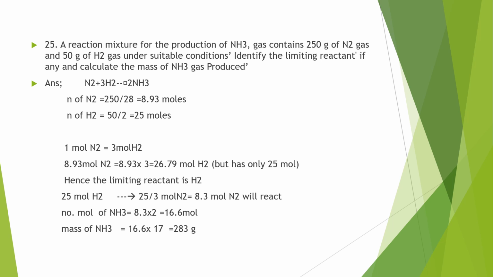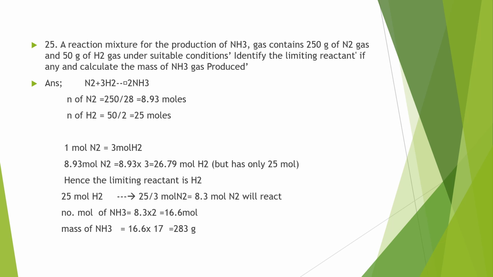8.93 into 3 is equal to 26.79 mole of hydrogen, but that much amount is not available. We have only 25 mole. That means it is deficient. It is the limiting reactant. So the amount of product is decided by the limiting reactant. That is why it got the name limiting reactant. So 25 moles of hydrogen means 1 by 3 moles of nitrogen, that is 8.3 moles of nitrogen, will react. The remaining moles will remain unreacted.